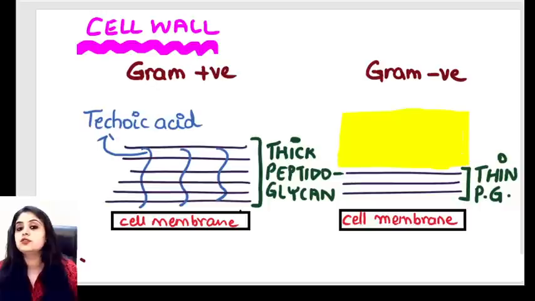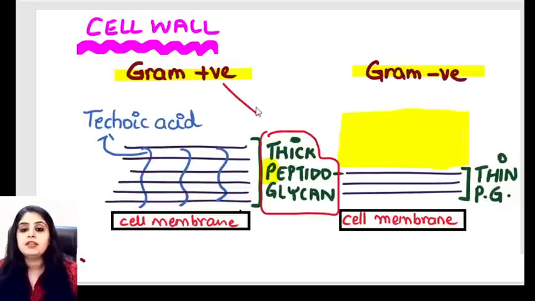What other differences do we have between gram positive and gram negative? Another P coming up. Peptidoglycan layer. So which of them will have more peptidoglycan? A thicker peptidoglycan. You will say, ma'am, P for positive, P for peptidoglycan. So gram positive organisms have a very very thick peptidoglycan and gram negative organisms have a very very thin peptidoglycan. So you will say that, ma'am, okay, over here in gram positive, majority of it is P for P. It has a lot of peptidoglycan on it.